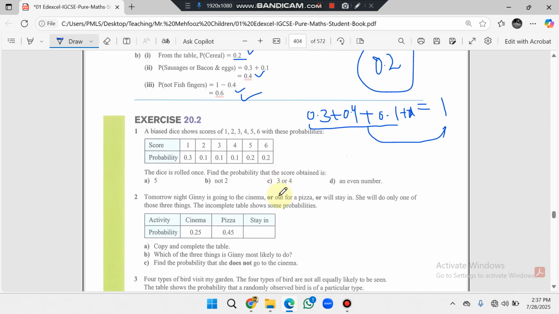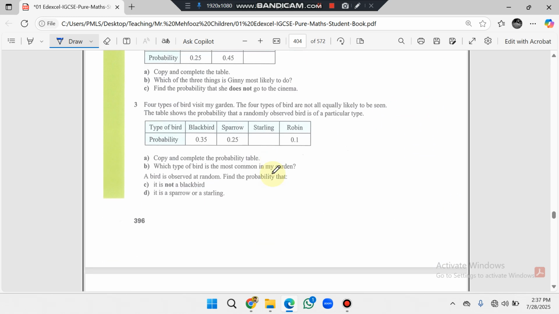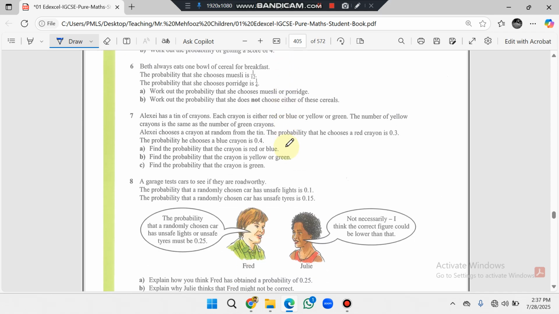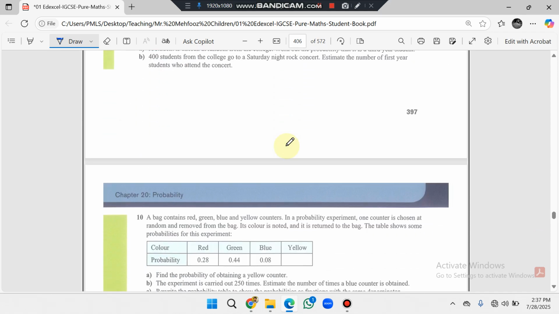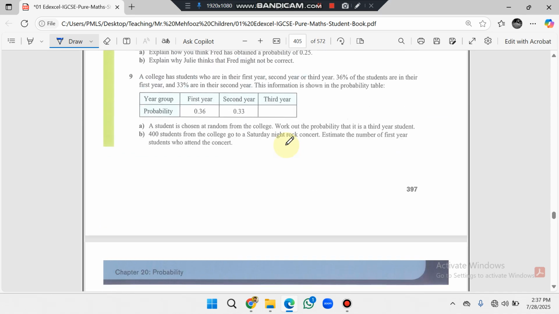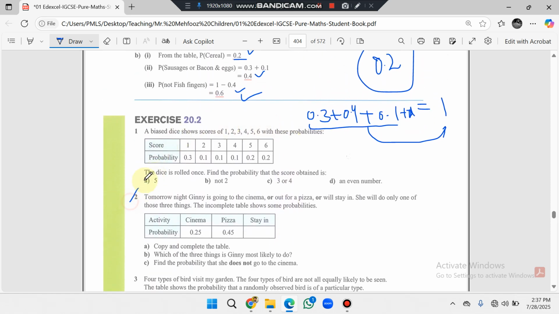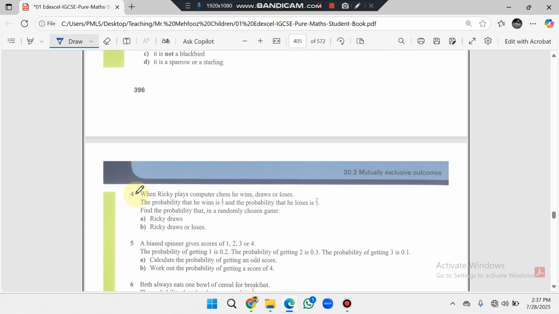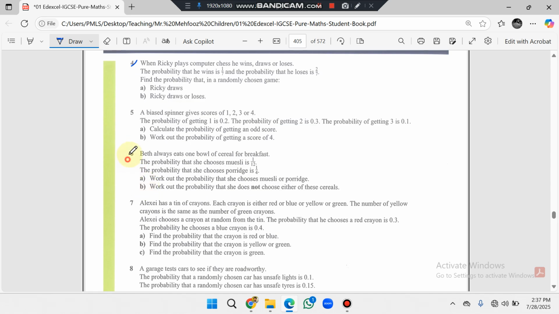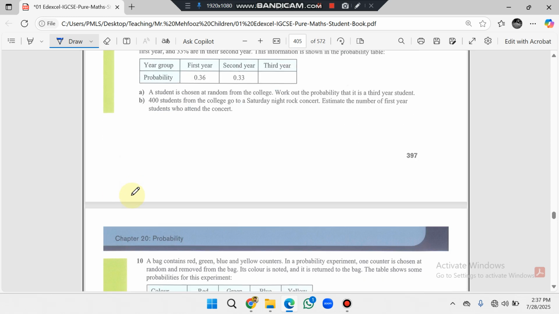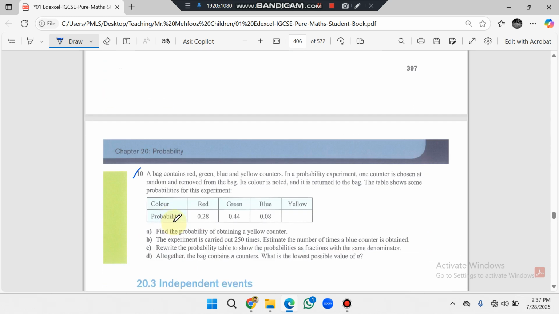Now we have the next exercise 20.2, and it can be solved by using the previous example. Here we have a total of 10 questions. You have to do the even number questions: question number 2, 4, 6, 8, and 10. All these questions you have to do and send them to me on WhatsApp.